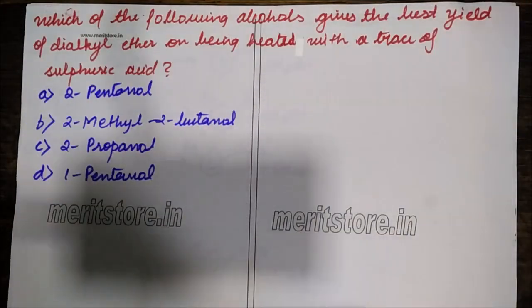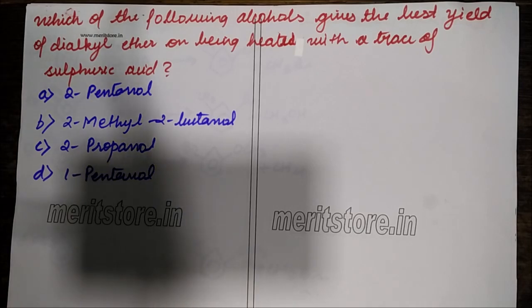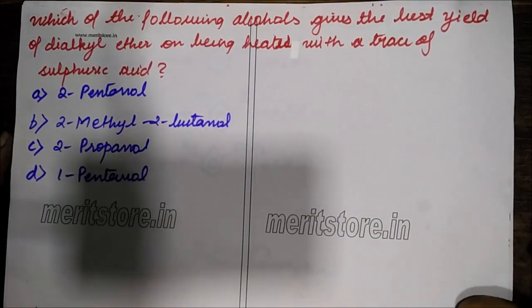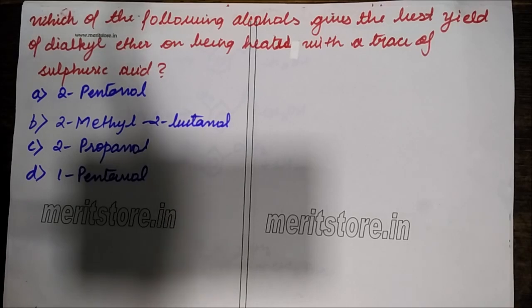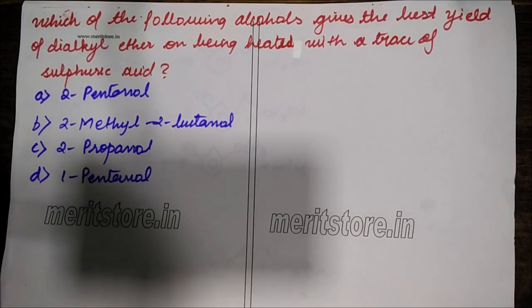Next. Which of the following alcohols gives the best yield of dialkyl ether on being heated with a trace of sulfuric acid? This is one of the methods of preparation of ether, which says that it has to be a primary alcohol.